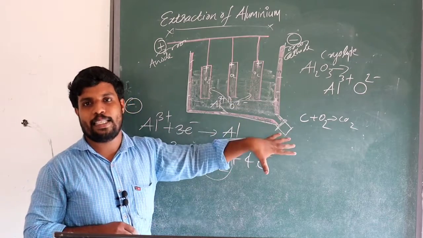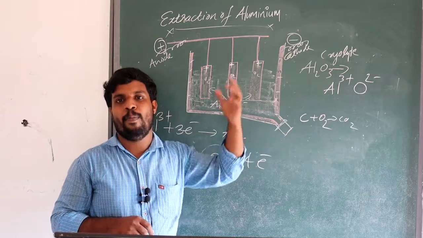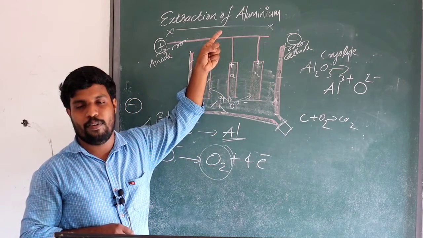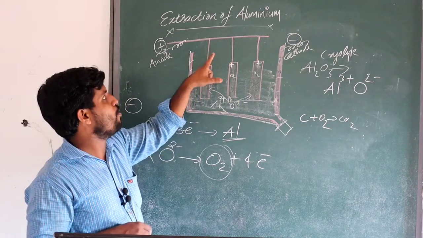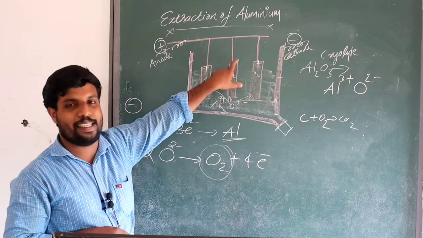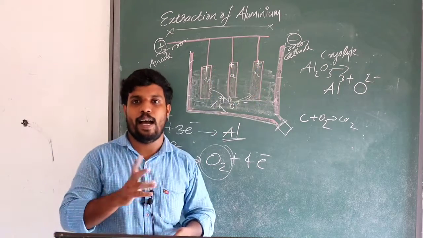So this is the extraction of aluminium from bauxite. Two stages are important. The first is concentration of bauxite. The second is electrolysis of alumina. What we have discussed here is the electrolysis of alumina.